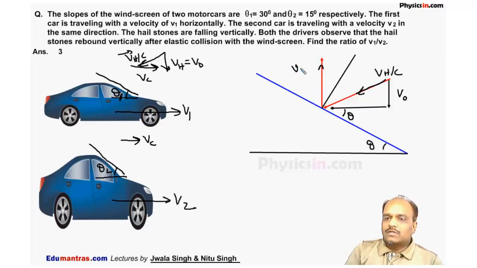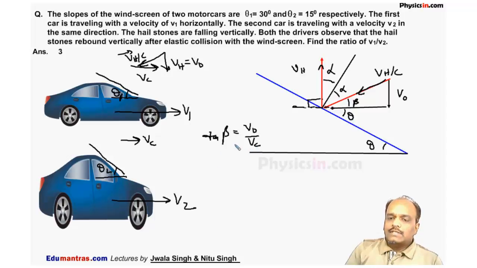This is the velocity of hailstone. If this angle is alpha, this angle is also alpha. And we know this angle is vertical, so this angle is 90 degree. Let this angle be beta. So we can say tan beta is equal to v0 by vc.